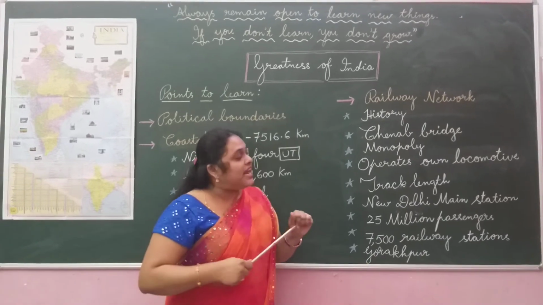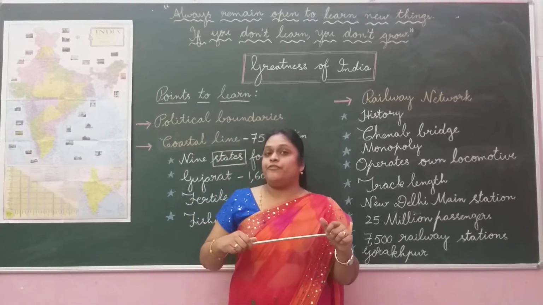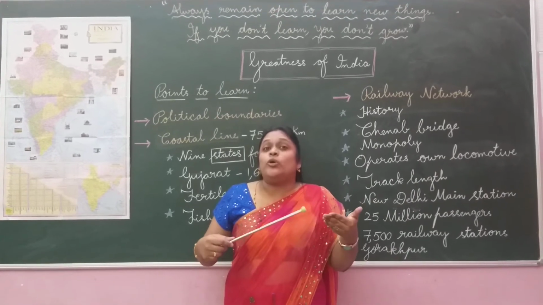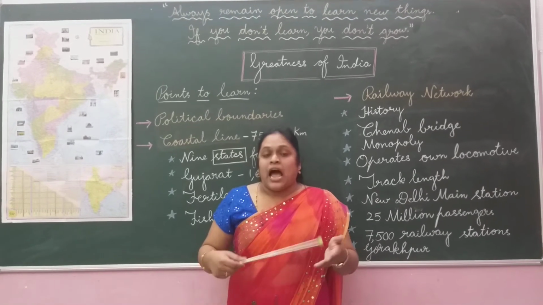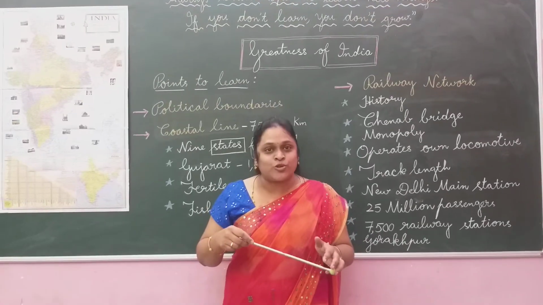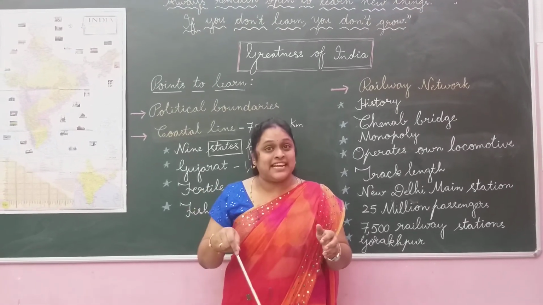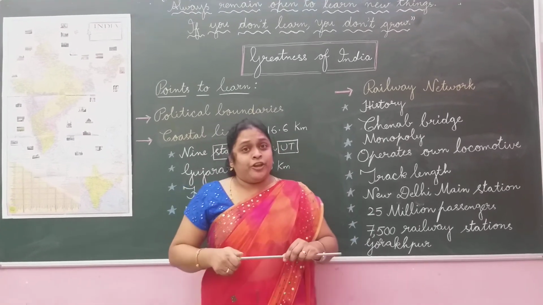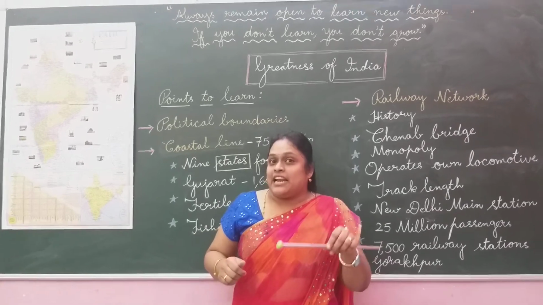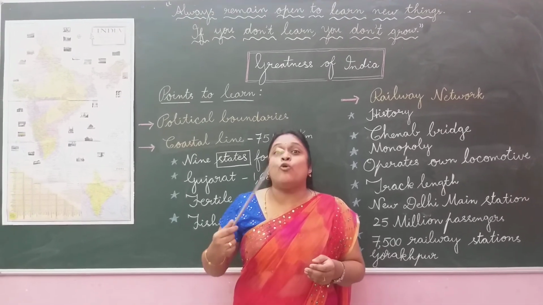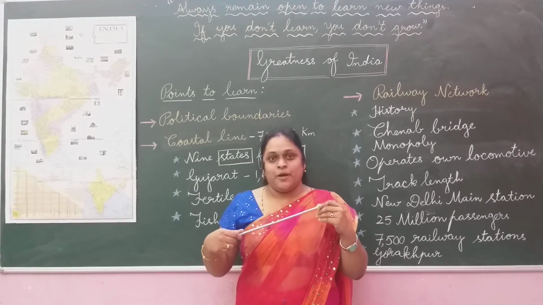Next, coming to the New Delhi main station, its importance is that it has the largest route relay interlocking system. And do you know that it has a place in the Guinness World Records also. And every day, Indian Railways carries 25 million passengers. That means more than the Australian population.